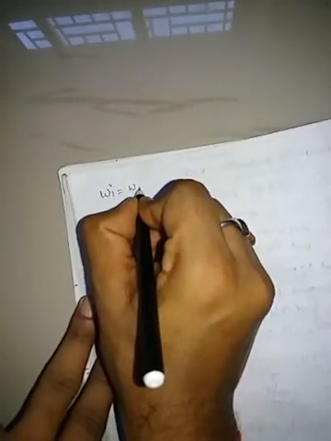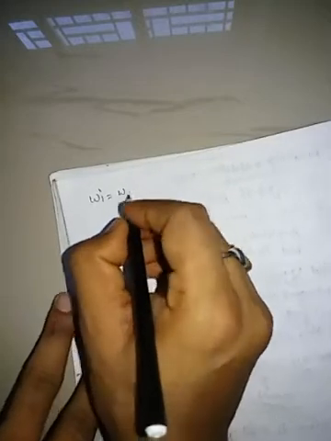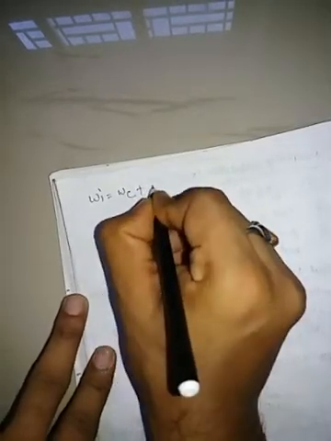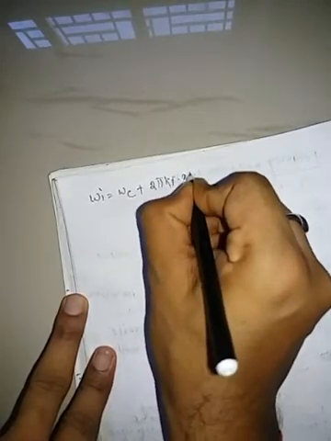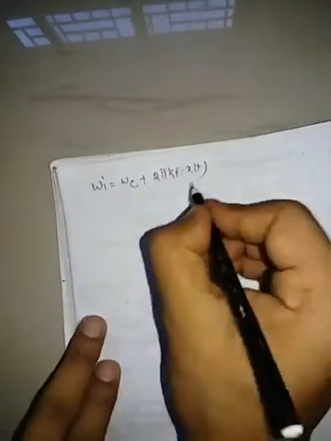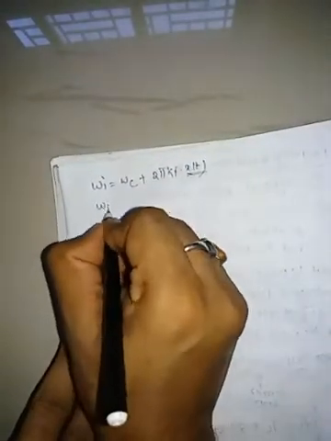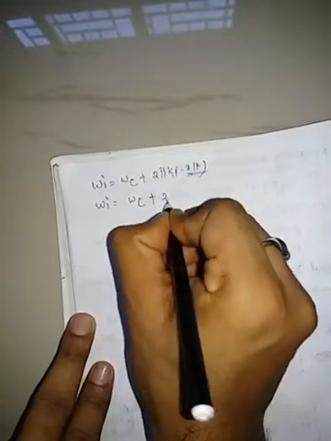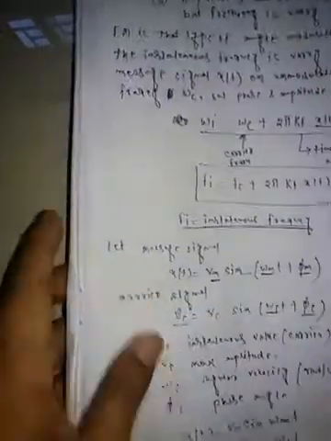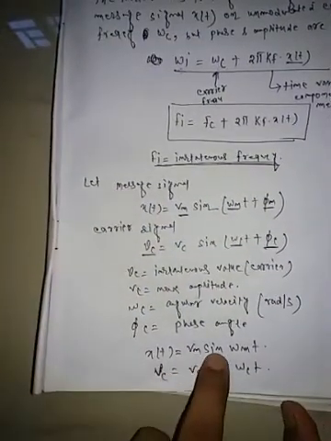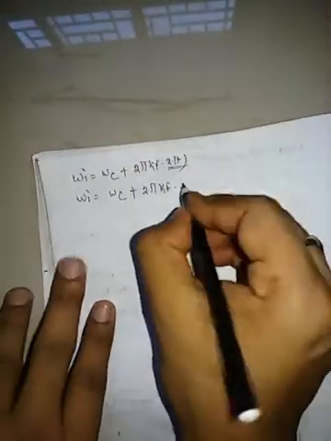So instantaneous omega I: previously we noted that omega I is equal to omega c plus 2 pi kf into xt. Put the value of xt, which is the modulating signal Vm sine omega mt.